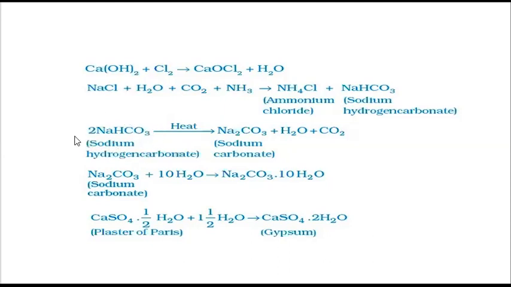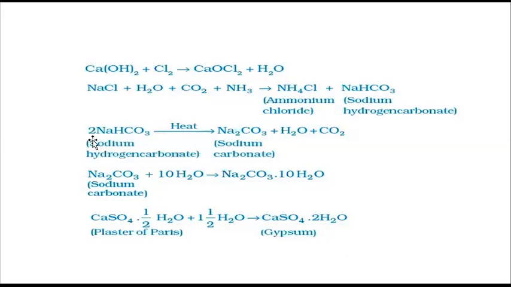If I am saying basic in nature, what does it mean? The dough which you have prepared after adding this baking soda, when you prepare the cake, it will have a bitter taste, because it is the property of an alkali or any base that they have a bitter taste. So definitely it will be bitter, and you will not be able to eat that cake, and your taste will also be spoiled.